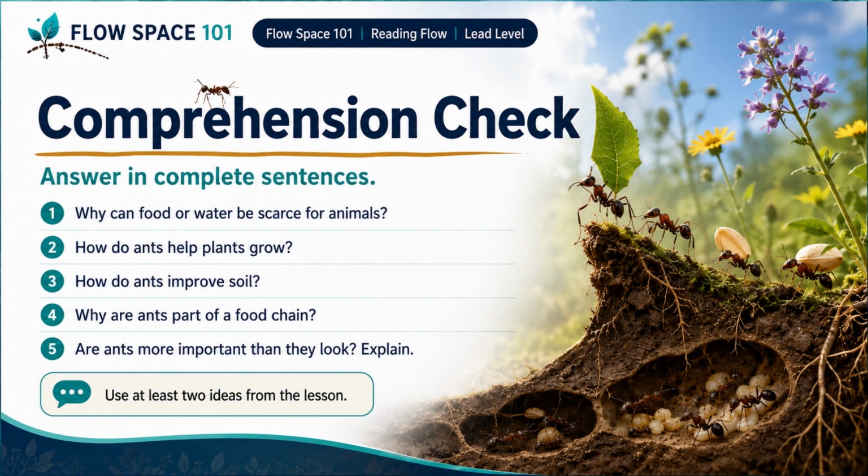Now it is time for a comprehension check. Answer each question in a complete sentence. Number 1. Why can food or water be scarce for animals? Number 2. How do ants help plants grow? Number 3. How do ants improve soil? Number 4. Why are ants part of a food chain? Number 5. Are ants more important than they look? Explain. For the last question, use at least 2 ideas from the lesson. You can say, ants are more important than they look because they help plants grow. They also improve soil and provide food for other animals. Pause the video and write your answers.